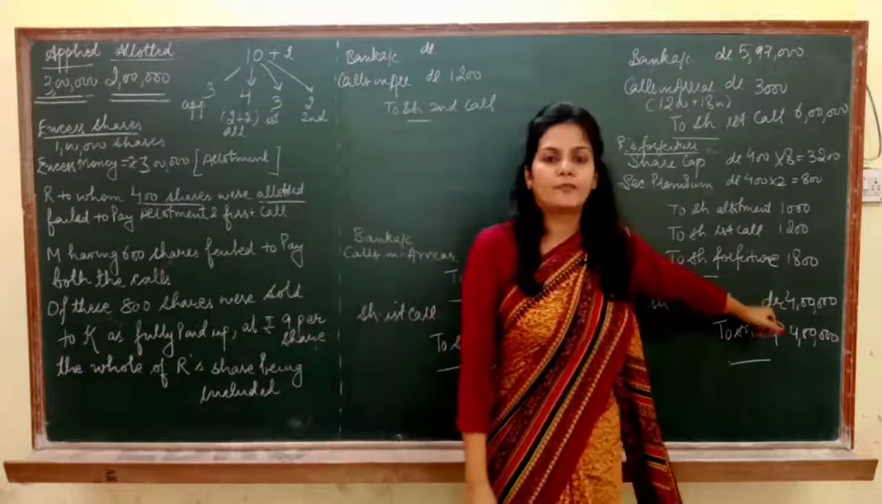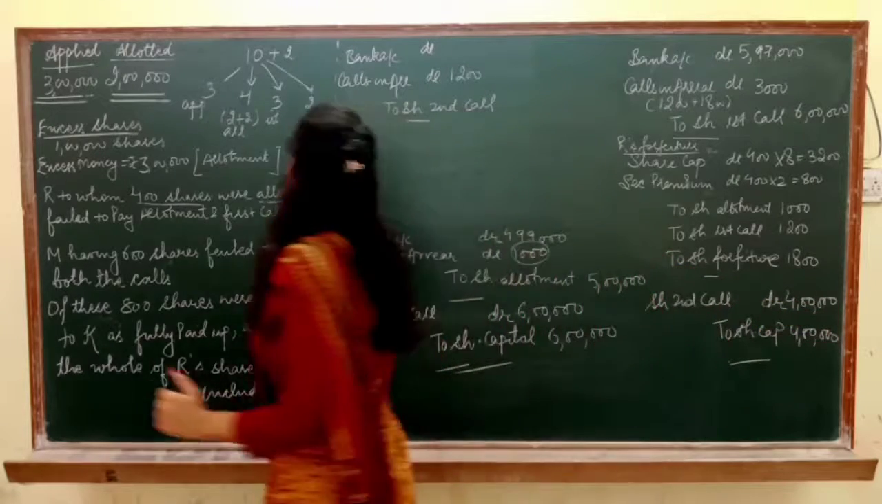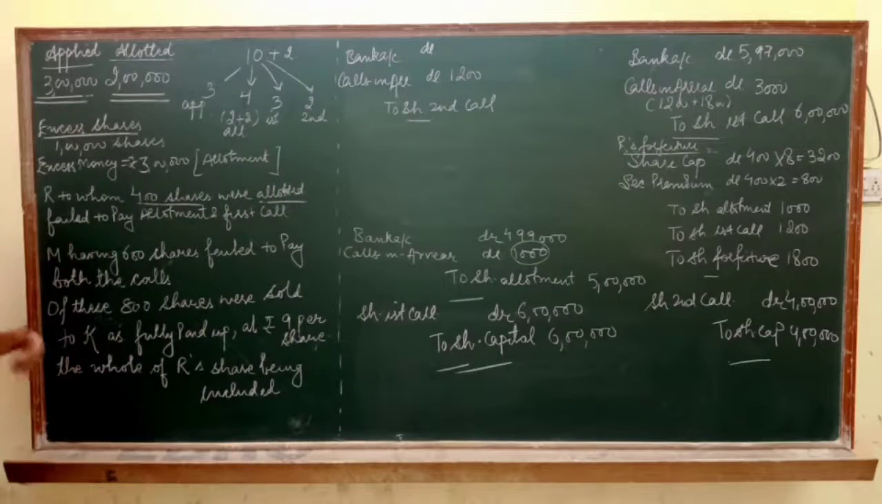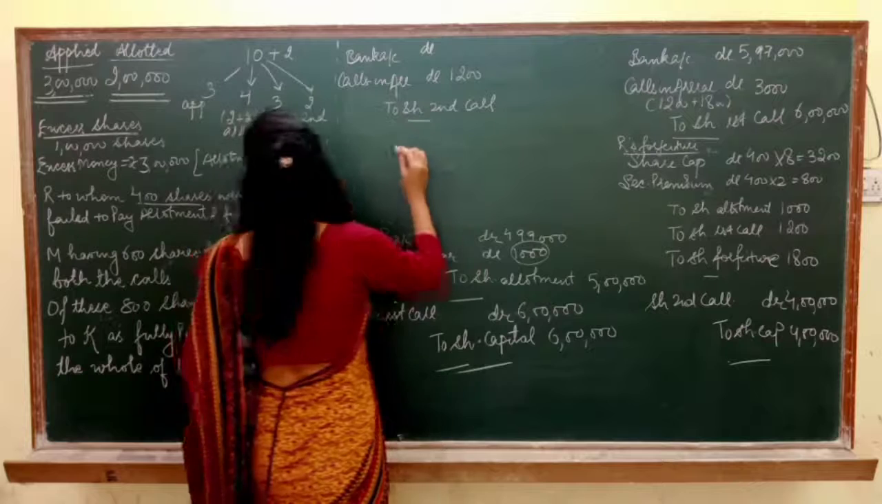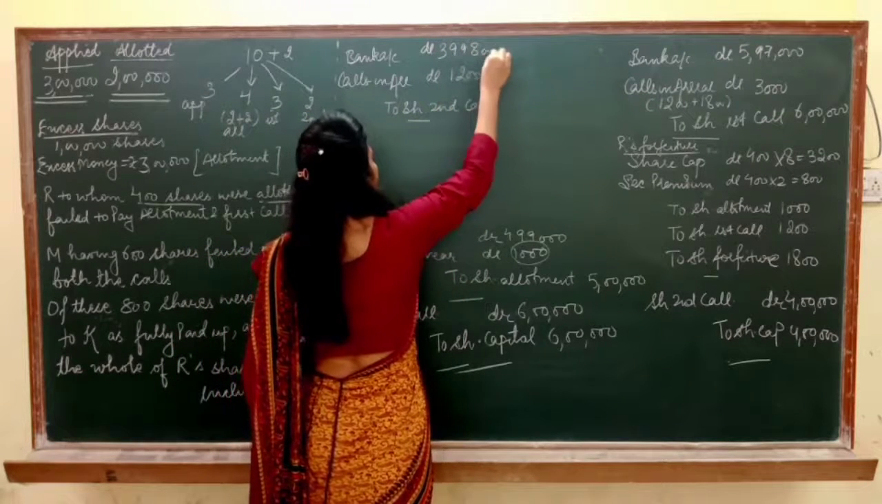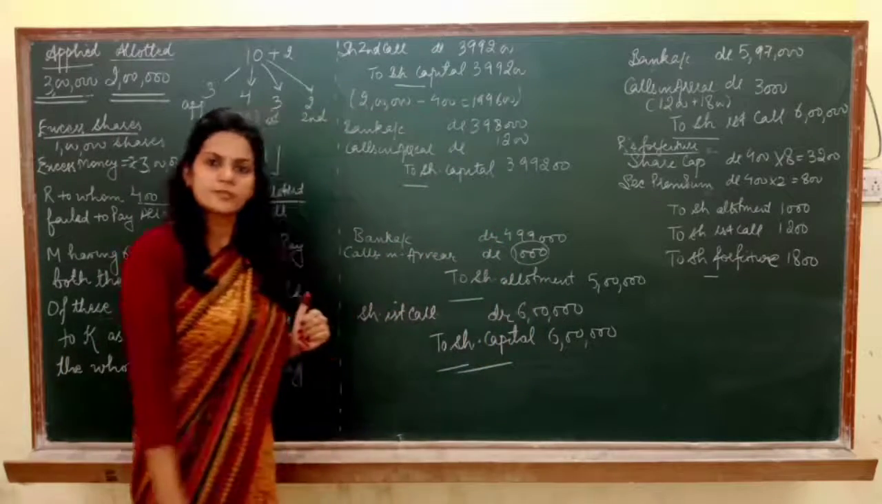Total amount which we had to receive on second call is rupees 4 lakh. Out of 4 lakh we could not receive rupees 1200. So it means our actual amount received here is 3,98,800. So now let's pass the entry for the second call.